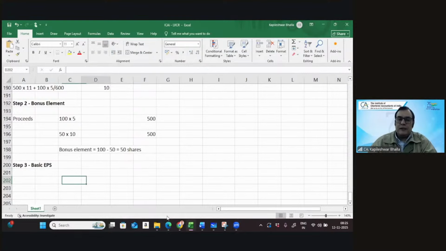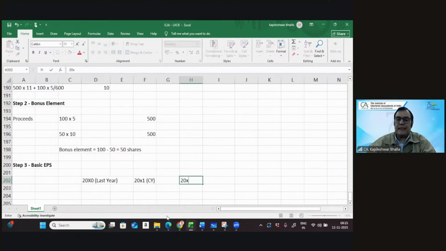So we've got the EPS for the year 20X1. Rather, let me first take 20X1 only. Then, or let's go with the same order. 20X0, this is last year. Then this is 20X1, the current year.